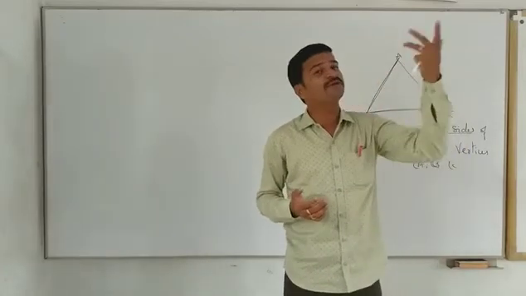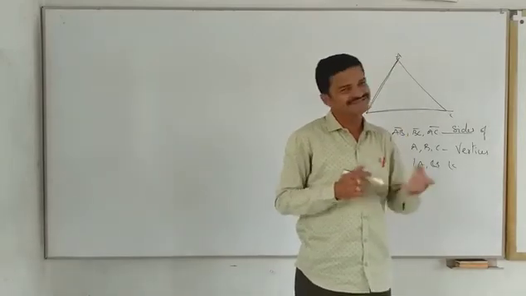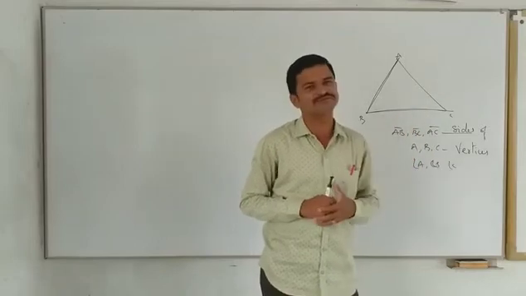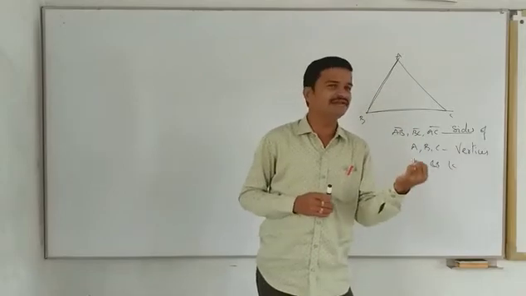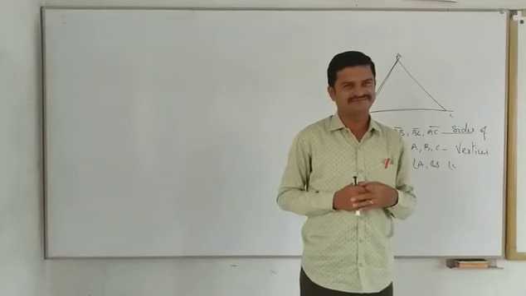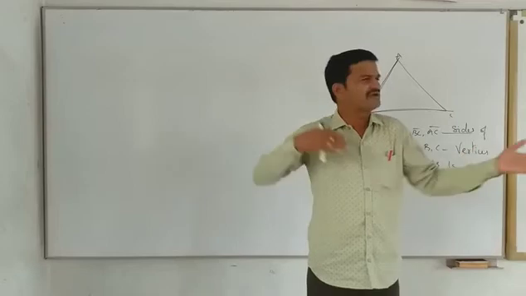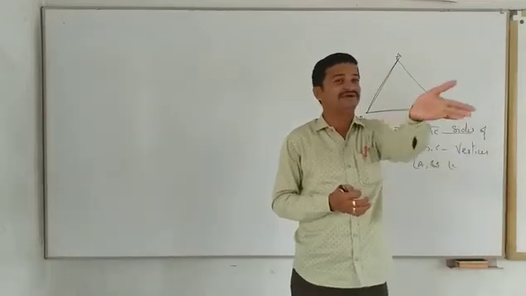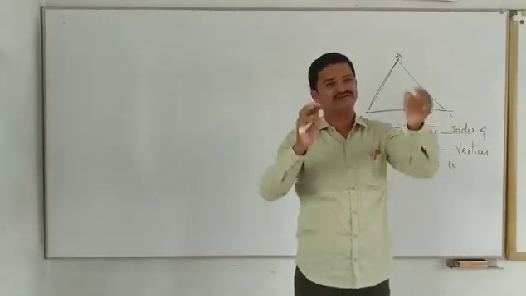Based on sides, how many types of triangles are there? Based on sides also there are three types. What are those? Isosceles triangle, equilateral triangle, scalene triangle. I think you learned these in 6th class. So long gap is there, no? That too, one pandemic gap. Corona gap, no books, no time and everything, so everyone forgot those basic things also.